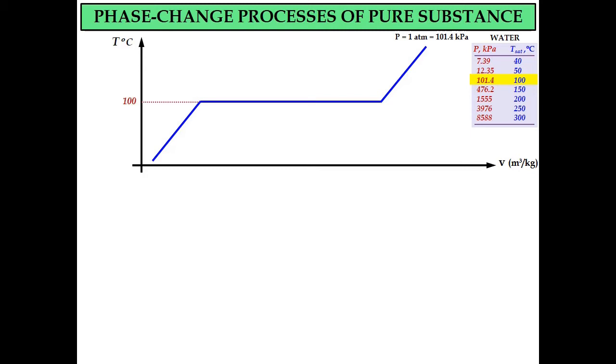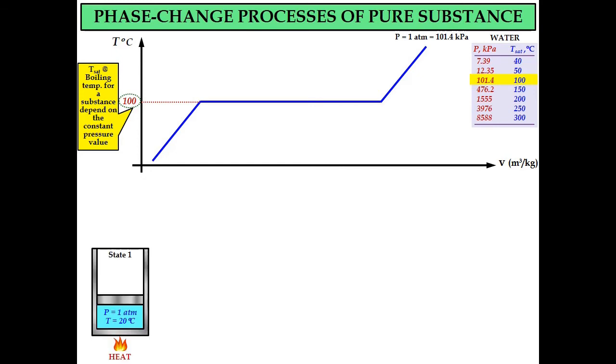The temperature at the horizontal line represents the saturated temperature at a pressure of 1 atm. This also refers to the boiling temperature for a substance at a specific pressure, and the value depends on the constant pressure value. If you change the pressure value, the saturated temperature will also change.